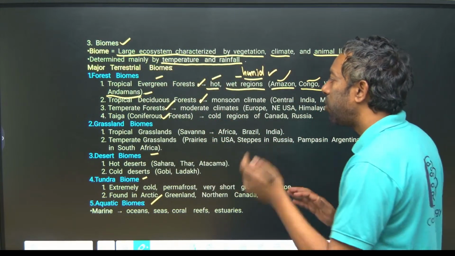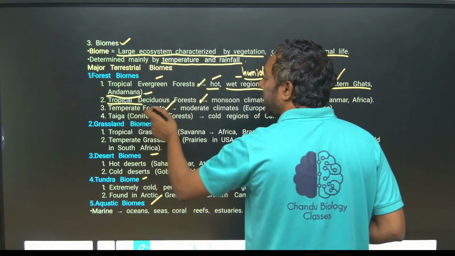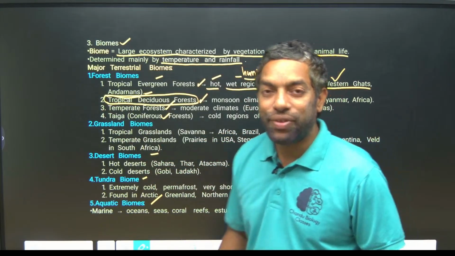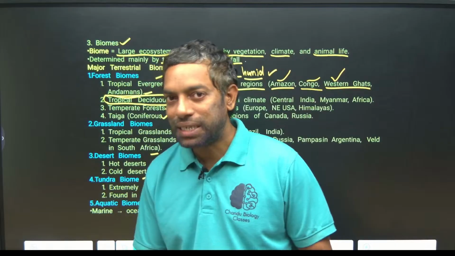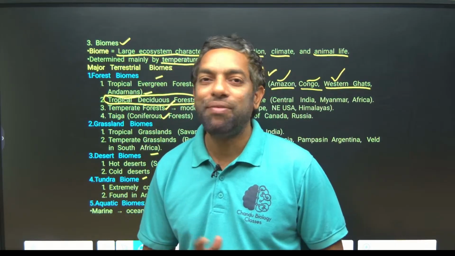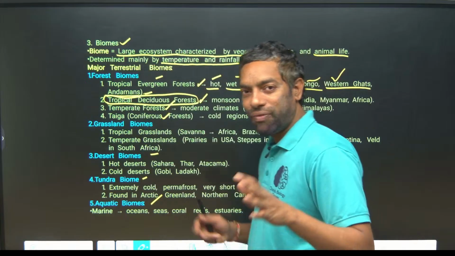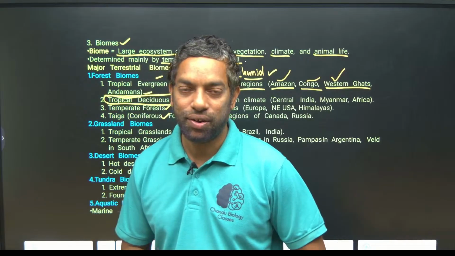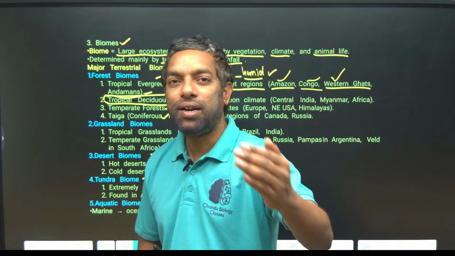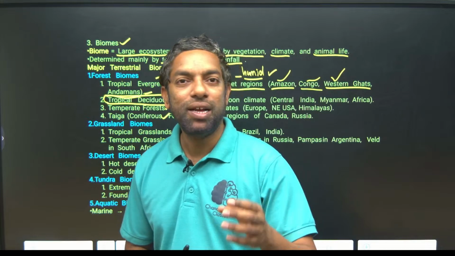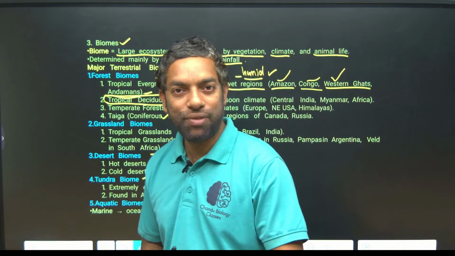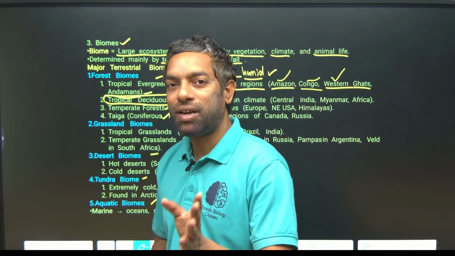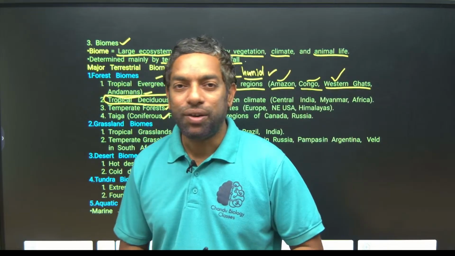Next, tropical deciduous forest. I am talking about world geography and Indian geography together, the most important biomes, mainly forest. In India, dry deciduous and wet deciduous are there: tropical dry deciduous and tropical wet deciduous. Deciduous means they shed their leaves during the winter season, and when summer starts they form new leaves again.